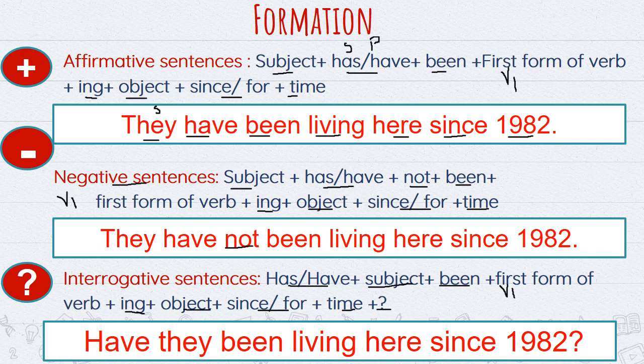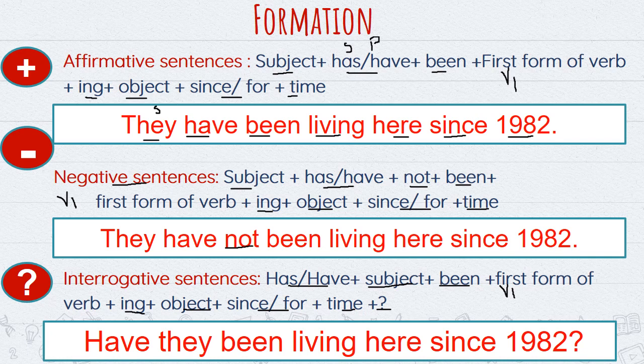Now I shall tell you the formation of present perfect continuous tense. For affirmative sentences, we use has or have plus been. As we know that perfect continuous tense is the combination of perfect tense and continuous tense. So in present perfect tense, we know that we use has or have plus verb third form. In the same way, here also we'll use has or have plus, in place of third form, we'll use been, B-E-E-N. And for continuity we use ing form of the verb. So its formation is has, have plus been plus ing form of the verb.